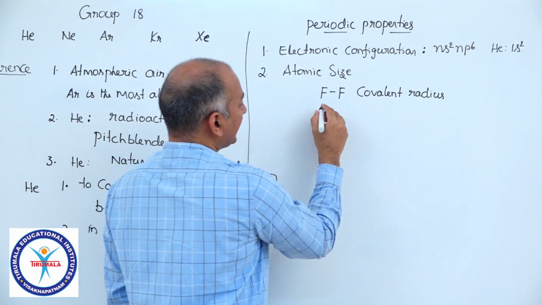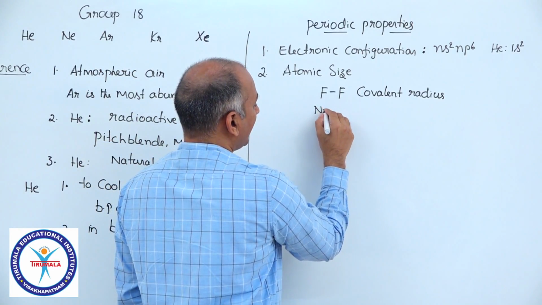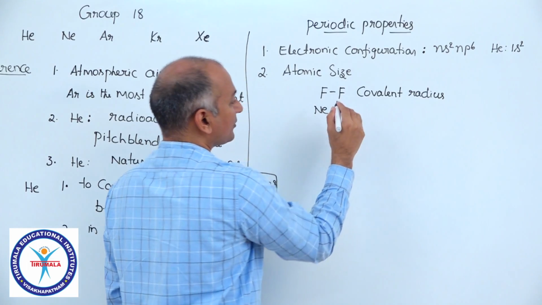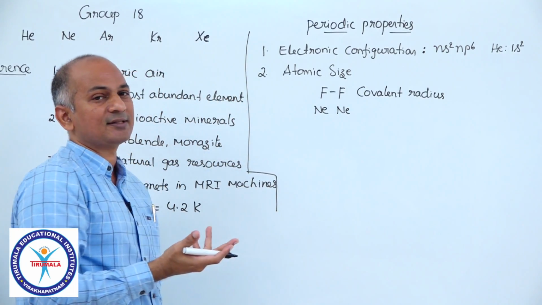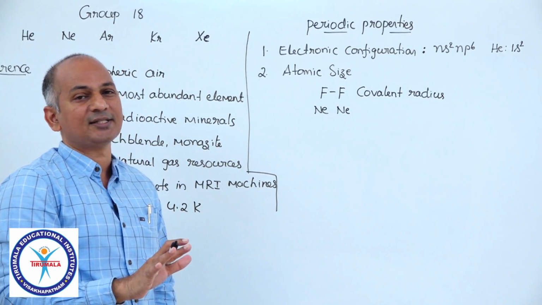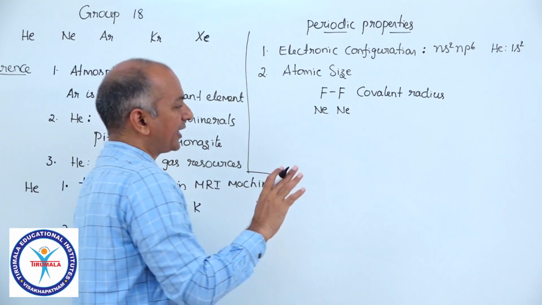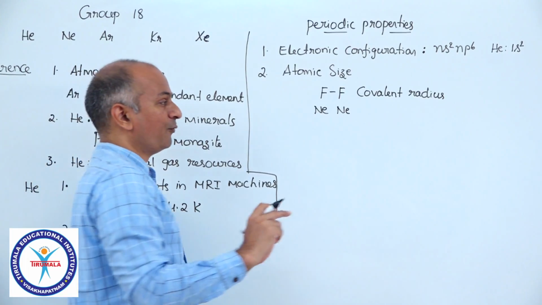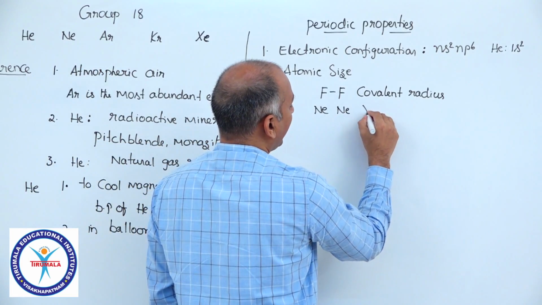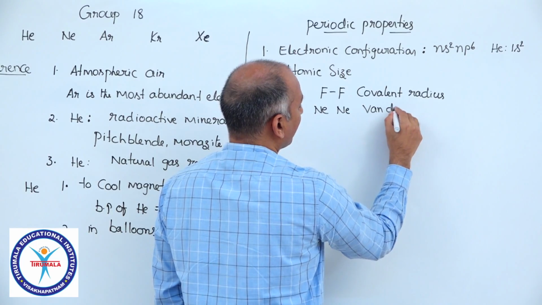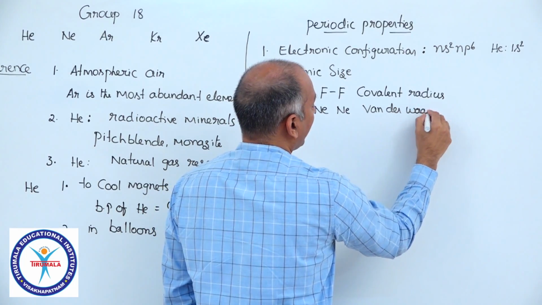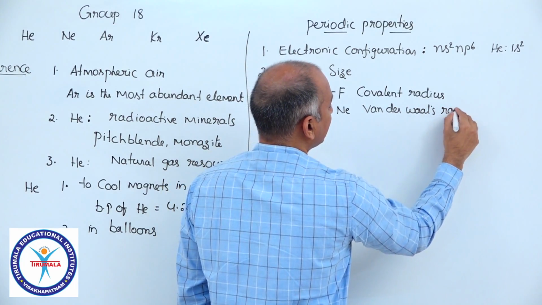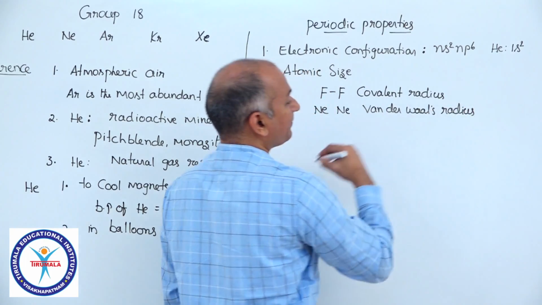But when you study the size of neon, neon does not form any compound. So, covalent radius does not exist. Metallic radius does not exist for neon. And in the case of neon, or any noble gas, we take van der Waals radii. And van der Waals radius is obviously bigger.